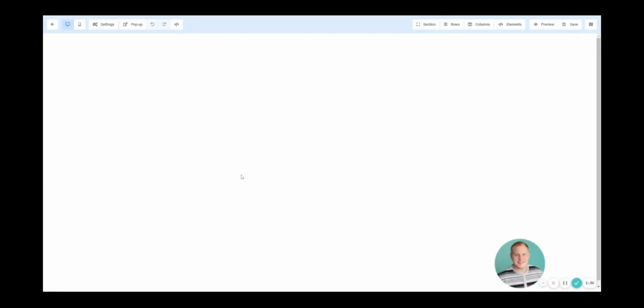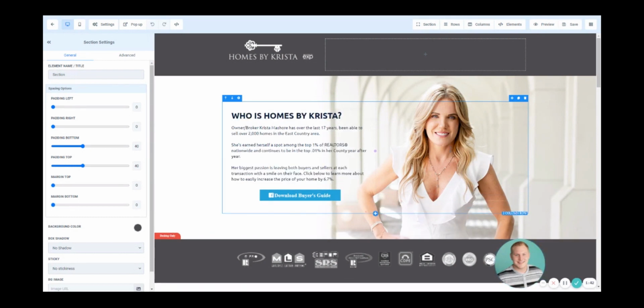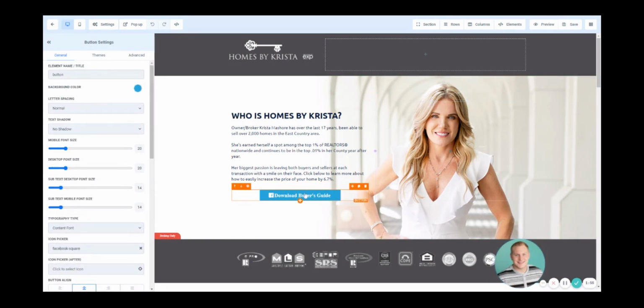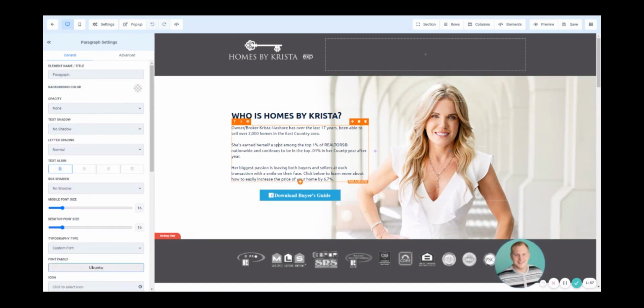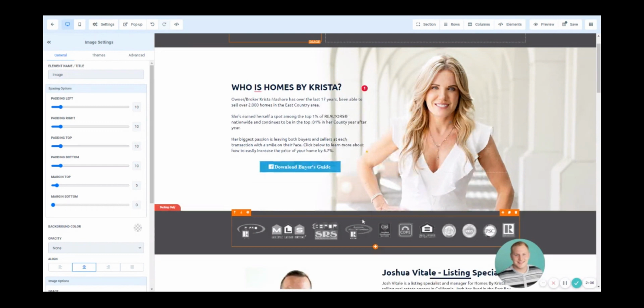So let's go ahead and click on the home page and get started here. We're going to hit edit page, and that's going to open up for us. Now, once we're in this screen, every single item that is on the page, as you hover over it, you're going to see a box that goes around that item. And once we click, you're going to see that the box on the left, this scroll bar here, is going to actually change. So you can see now we're in button settings. Now we're in paragraph settings. Now we're in headline settings, image settings, so on and so forth. So everything on this template is going to be super simple for you to go in and edit, change, update, make it your own, right?